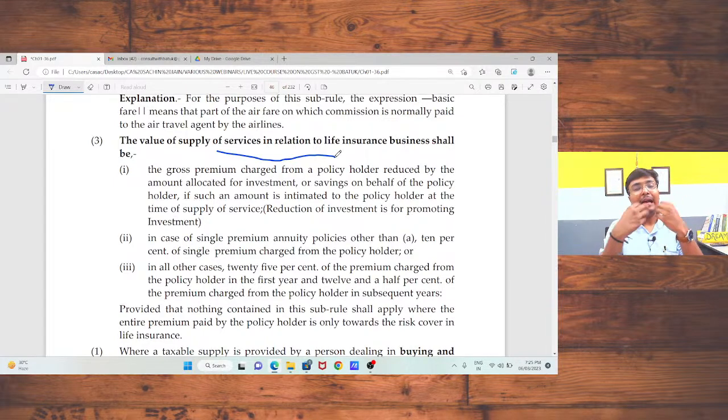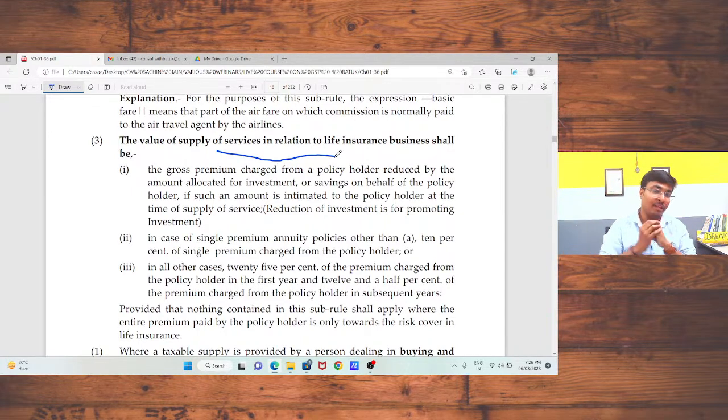If I am going to an LIC company and I want to take out insurance, in that case, the terms decided are that I need to pay 6,000 rupees per quarter to that LIC company, and LIC will invest 5,000 rupees every quarter and 1,000 is charges. In that case, I have paid 6,000, and 5,000 is invested by LIC on my behalf in other companies. On that 1,000 rupees will be treated as value of supply, and LIC will charge GST on that 1,000 rupees. Is that okay?